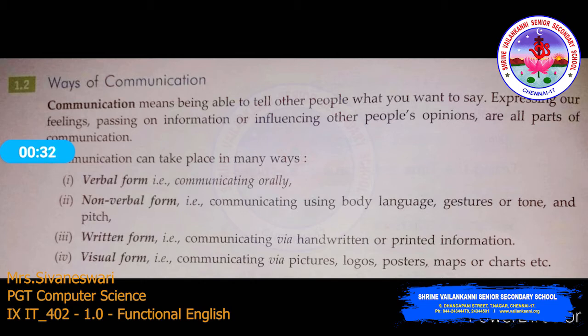In verbal form, we communicate orally, in words. Non verbal form: communicating using body language, gestures, or tone and pitch. Written form, communicating via handwritten or printed information. Visual form, communication via pictures, logos, posters, maps, or charts.